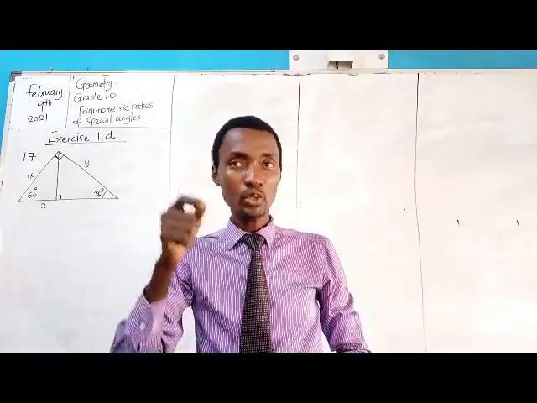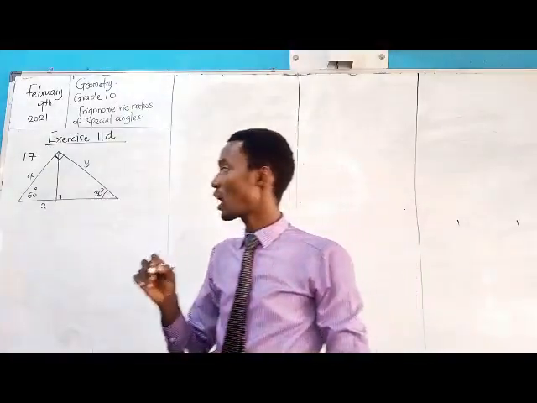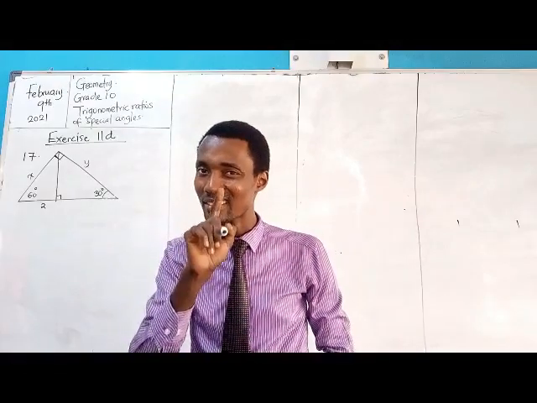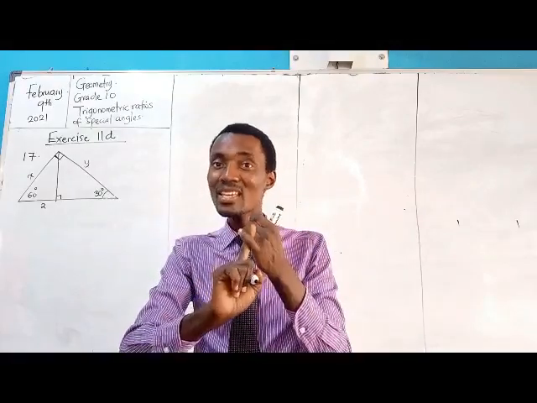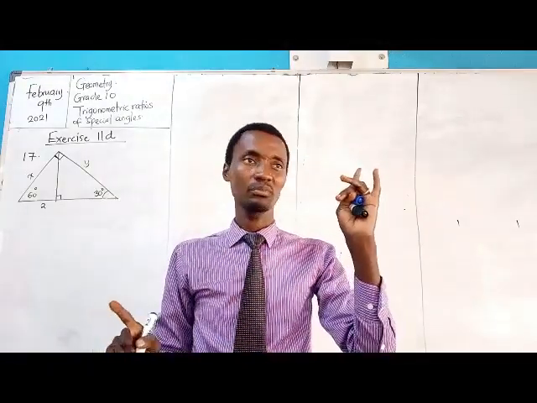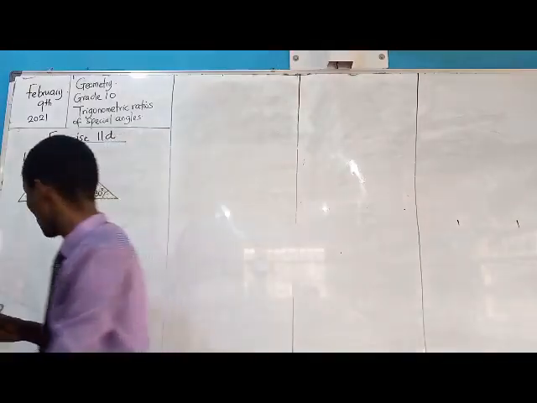You get it? But it will be done at the end of the day. My objective as your teacher, taking grade 10 class, is to help you get these answers as quickly and as time-saving as possible. Time is of importance in modern exams. So let's continue with that.